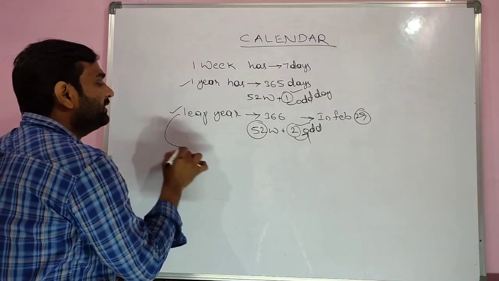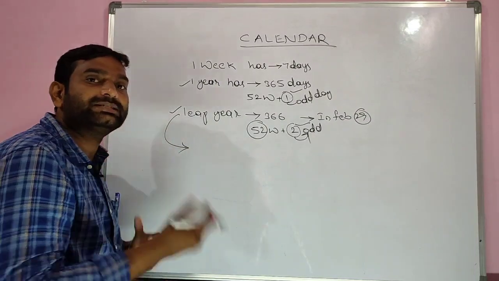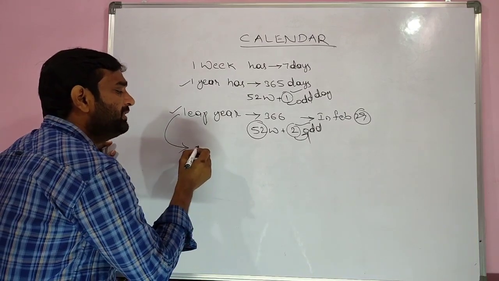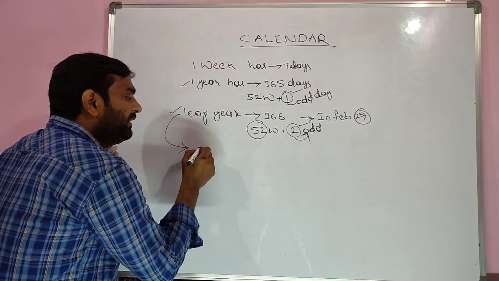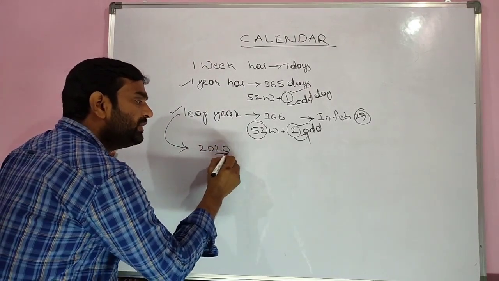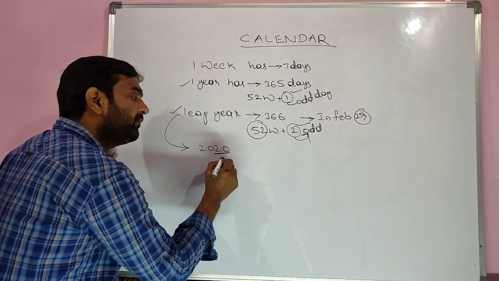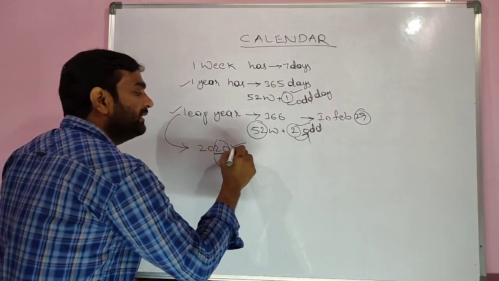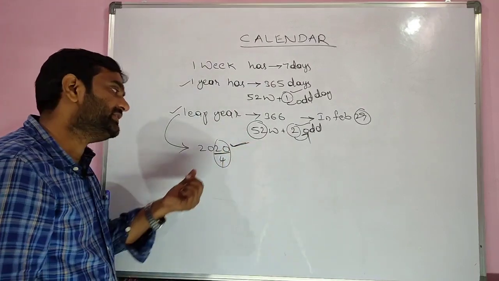What about the leap year? When do we get a leap year? Which years are considered as leap years? Very simple. If a year, for example let's take 2020, the last 2 digits are divisible by 4, then it's a leap year. 4 fives are 20, it's exactly divisible by 4, so it's a leap year.